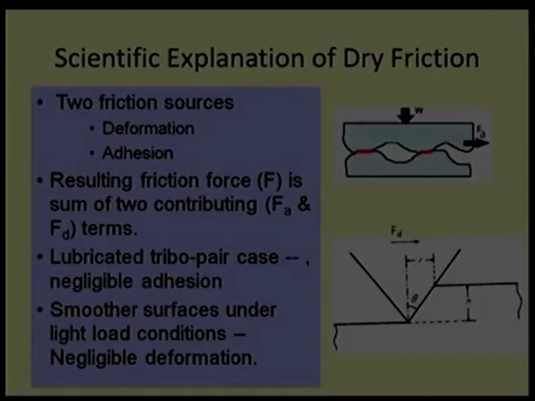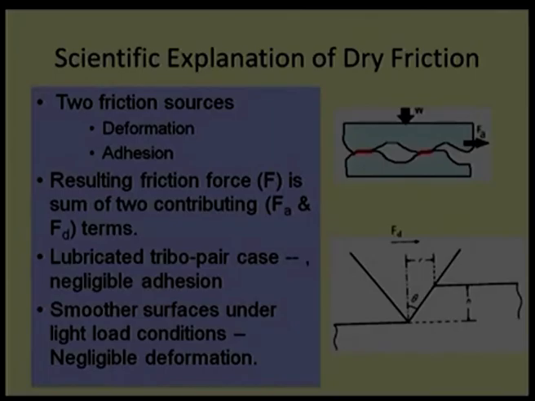Now, just to make a variation, if I want to lubricate this type of surface, what will happen? Lubricant is going to reduce adhesion, reduce molecular attraction between components, between the tribopair. If it is reducing molecular attraction, naturally the adhesive force will be negligible.